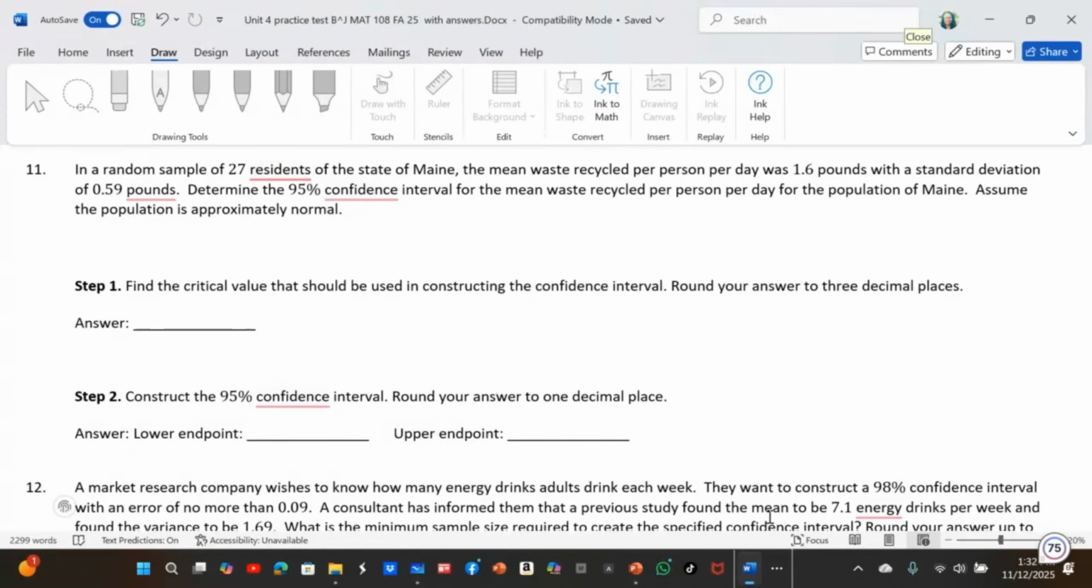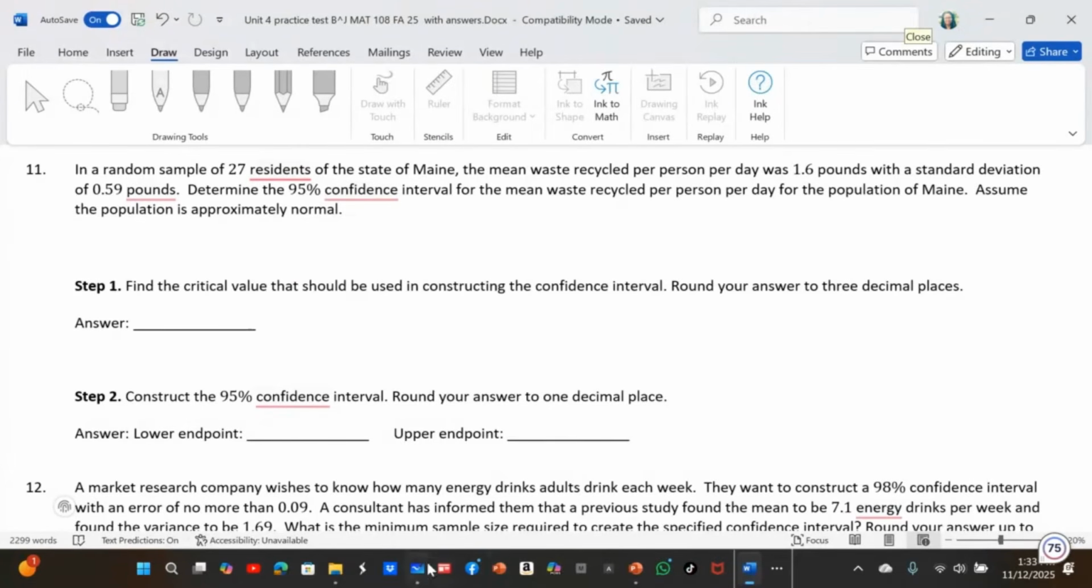Remember, all these questions are real world examples. In other words, when you finish, as a statistician, you will actually be working with real world applications. So determine the 95% confidence interval for the mean waste recycled per person per day for the population of Maine. Assume the population is approximately normal. So we are given all the information we need.